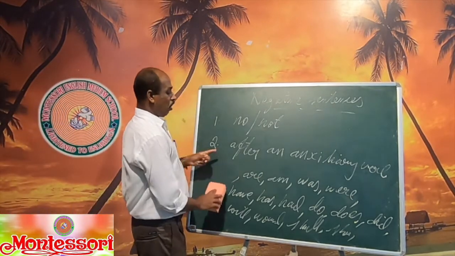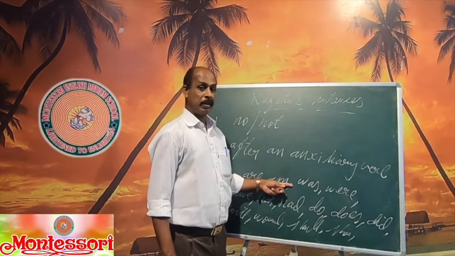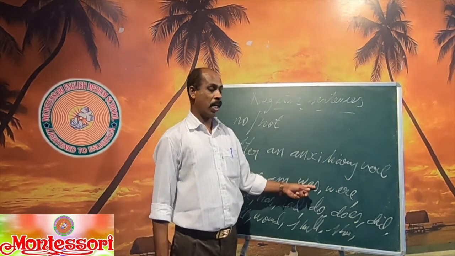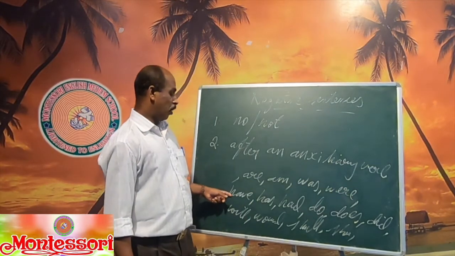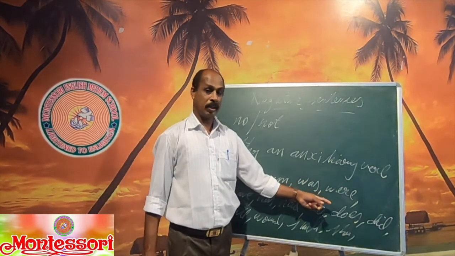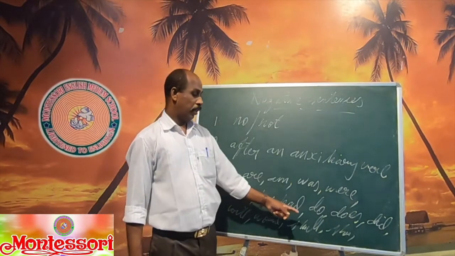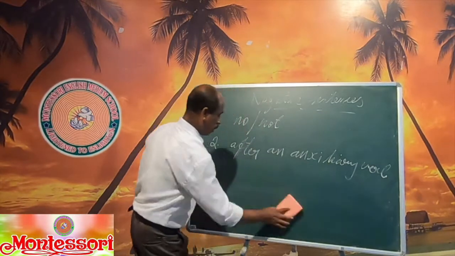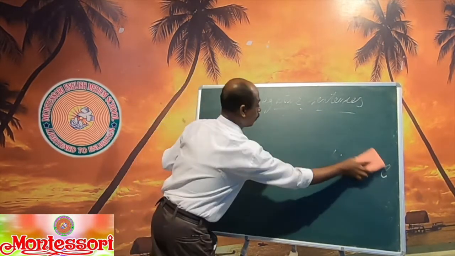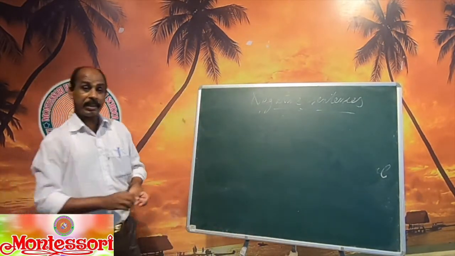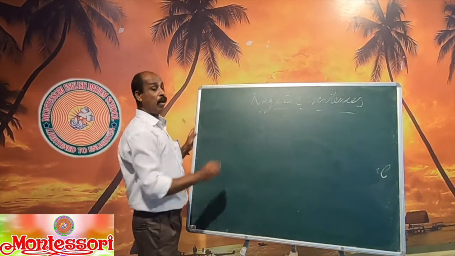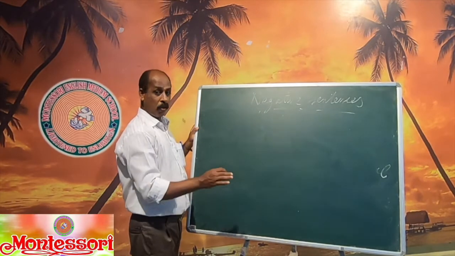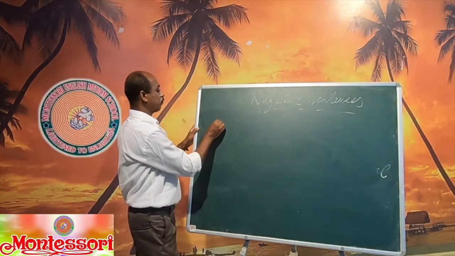So when you use an auxiliary verb, after this auxiliary verb, it is correct: is not, are not, was not, were not, will not, have not, has not, do not, does not, must not, may not. Like that you should use it after an auxiliary verb. So now, once more, we will write as one statement how to make a negative sentence. Keep in mind, we make a negative sentence by adding the word no or not after an auxiliary verb.